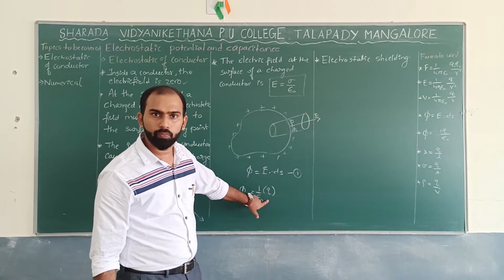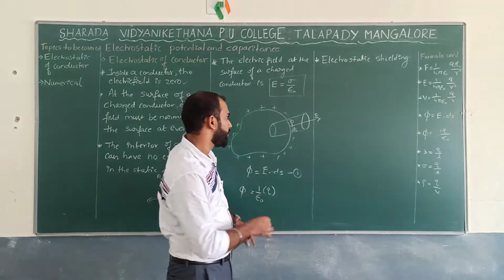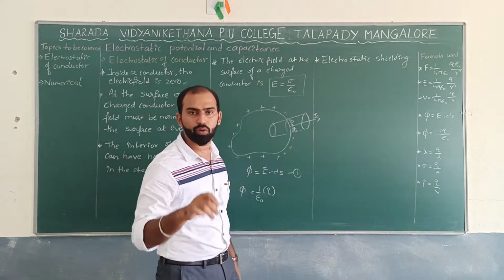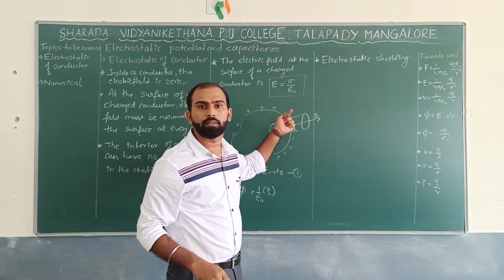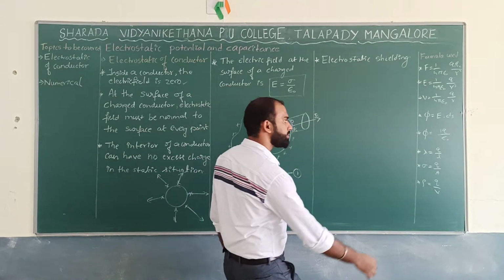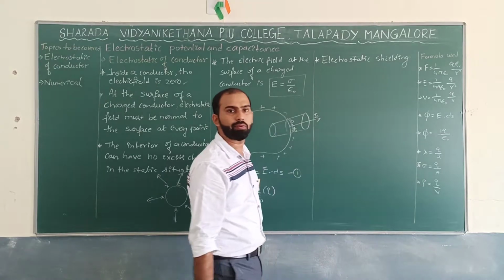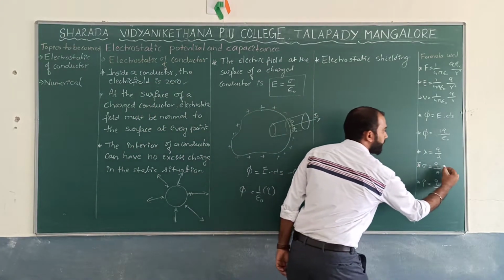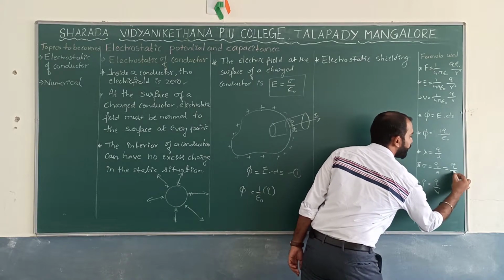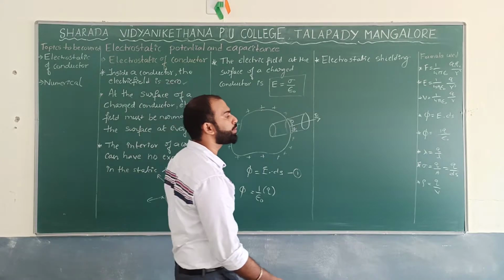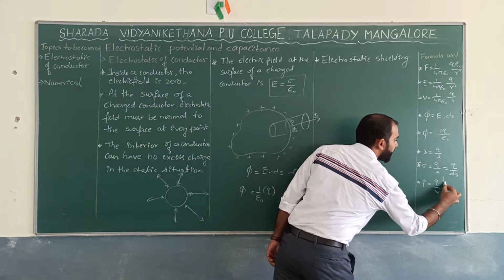Now at this particular point, if I say it is the area of cross section, don't you think charge per unit area gives the surface density of charge? Since we have taken the area of cross section as ds, sigma is equal to q by ds. Hope you got it. So with respect to q, what can I write over here?